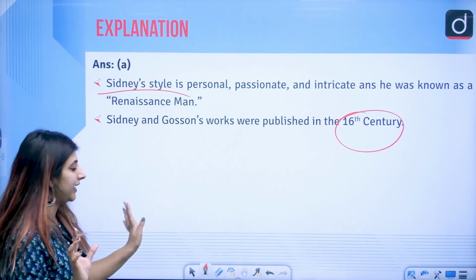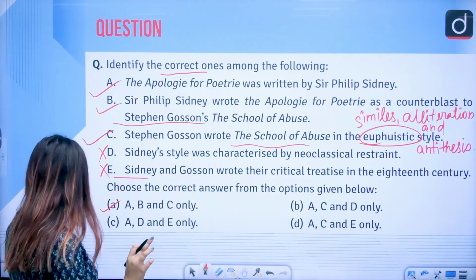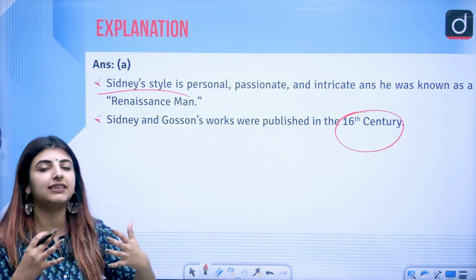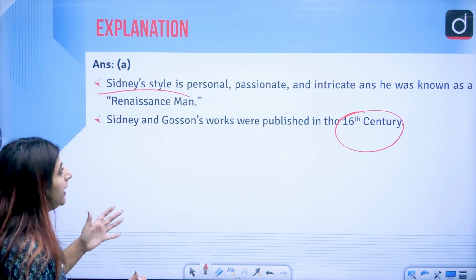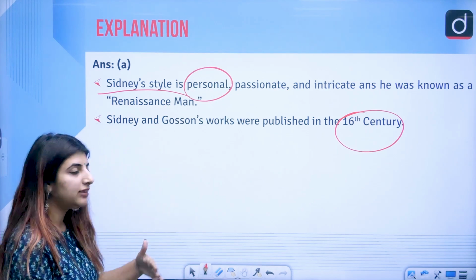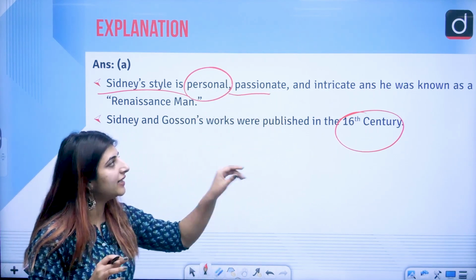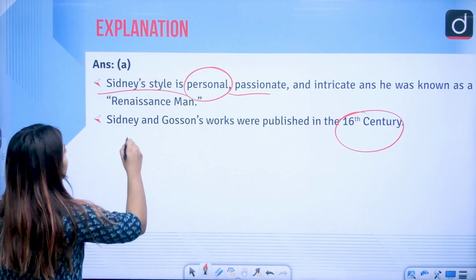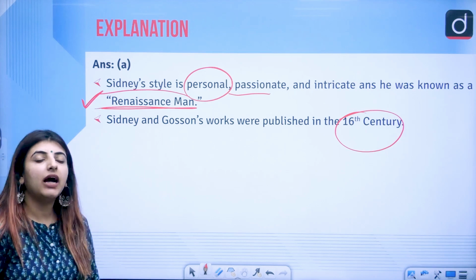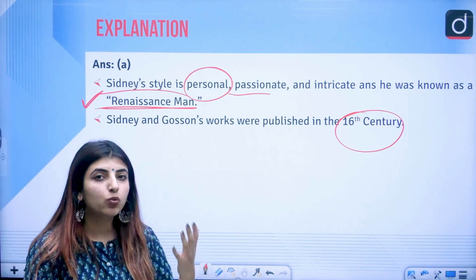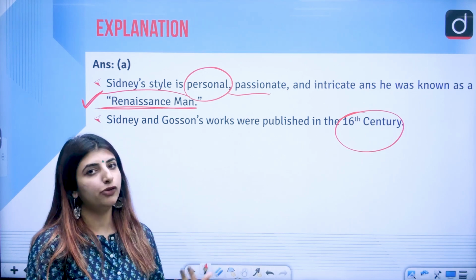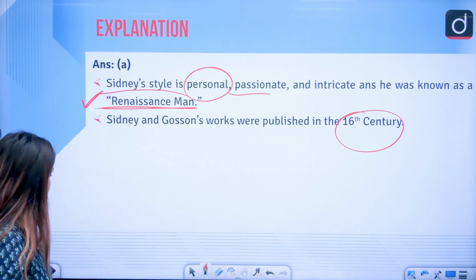And all the more Sidney's style. How was Sidney's style? If not the neoclassicism one, then what was Sidney's style characterized by? His style was personal, deeply personal, passionate and intricate, and he was known as a Renaissance man. A very important fact that can be asked in the UGC NET examination, what was Sidney known as at that point of time? He was also known as a Renaissance man, correct?